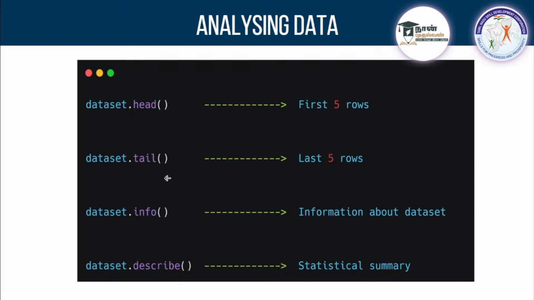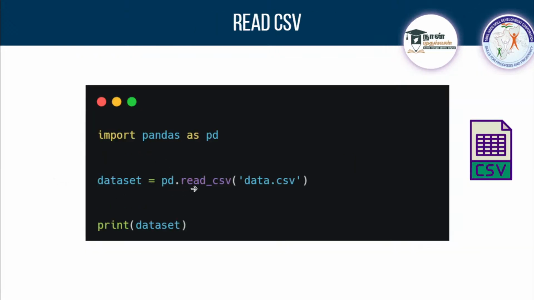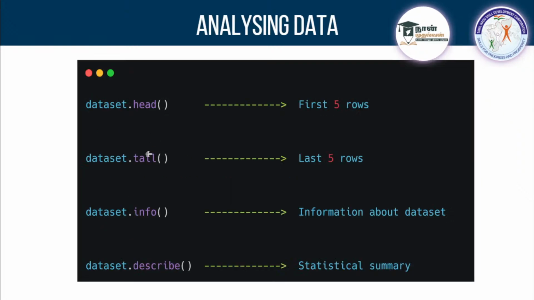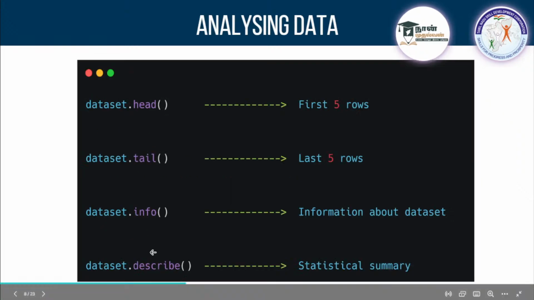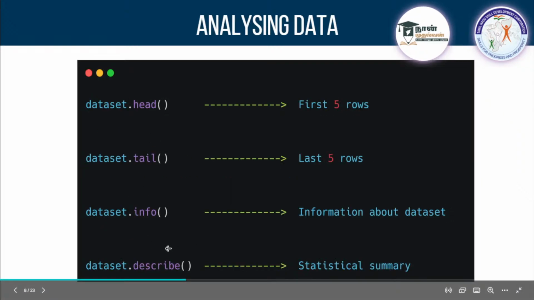And if you want to get general information about your dataset, you can go with this .info option. I'm not using pd because using pandas we have loaded it in this variable. Now you can call this variable and use these options. See here, and using describe, you can get a statistical summary within a second. So can we try to do this, guys, in Colab?